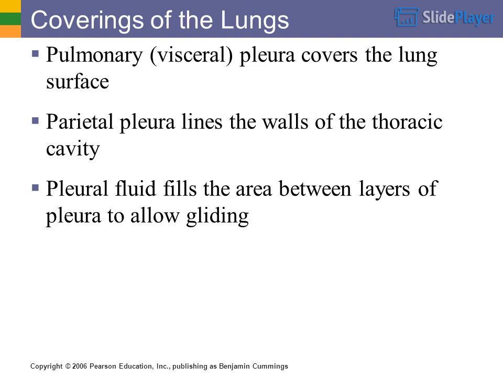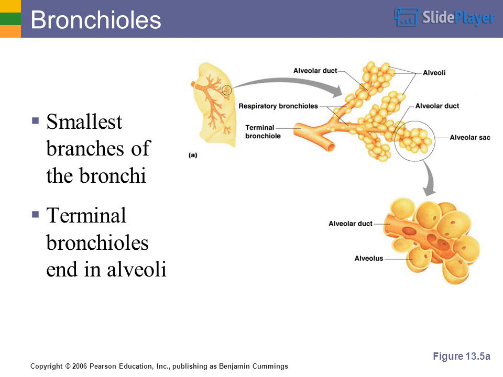Coverings of the lungs. Pulmonary, or visceral, pleura covers the lung surface. Parietal pleura lines the walls of the thoracic cavity. Pleural fluid fills the area between layers of pleura to allow gliding. Bronchioles are the smallest branches of the bronchi. Terminal bronchioles end in alveoli.